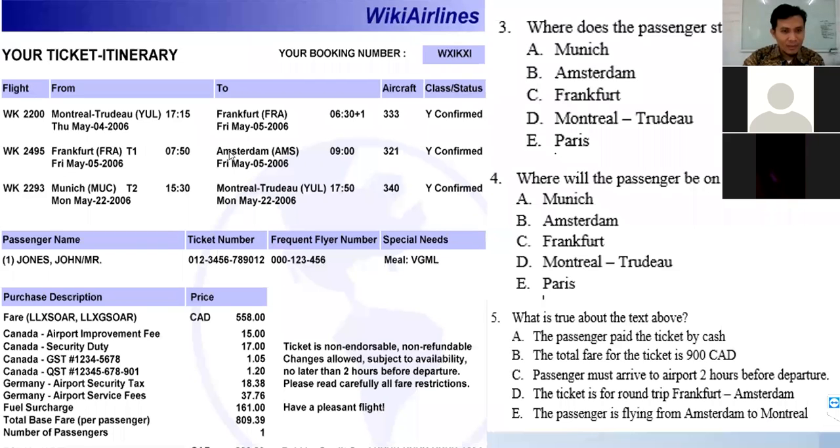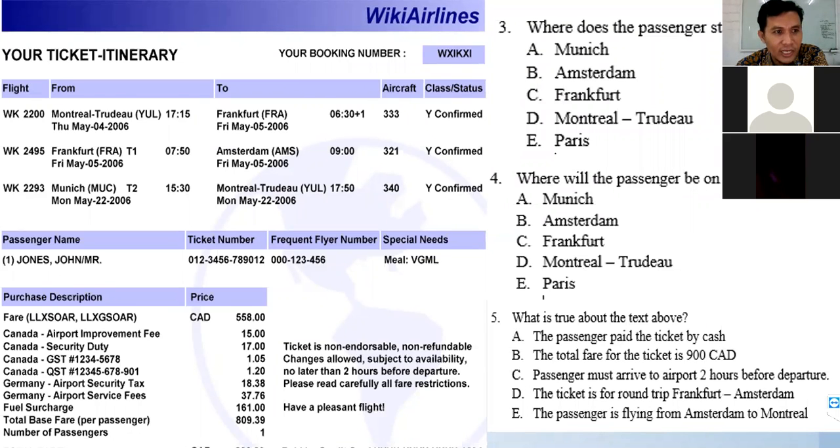No, sir. It's not stated here, right? But he is flying from Amsterdam. It's not stated here, right? Okay, so E is wrong. Okay, so what is the answer here? I think it's C, yeah? Yes, sir. Okay.